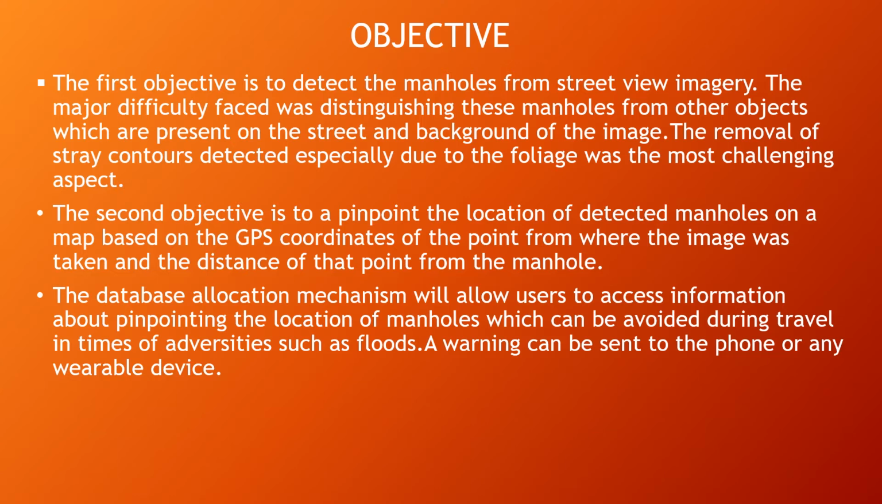The second objective is to pinpoint the location of detected manholes on a map based on the GPS coordinates. The database allocation mechanism will allow the users to access information about the location of manholes, which they can avoid while traveling. And this system also sends a warning to the phone or any wearable devices.